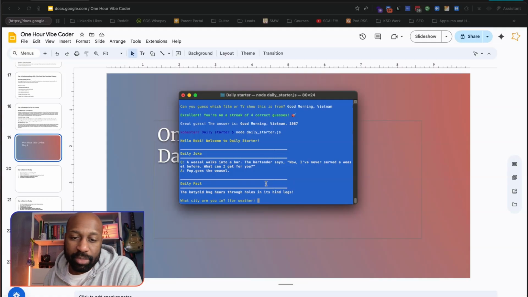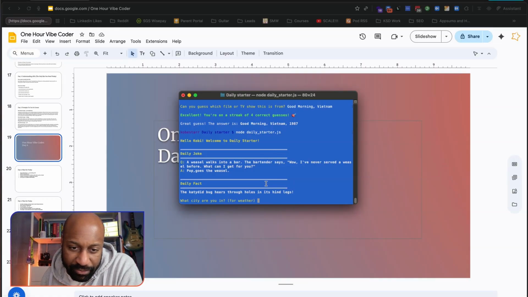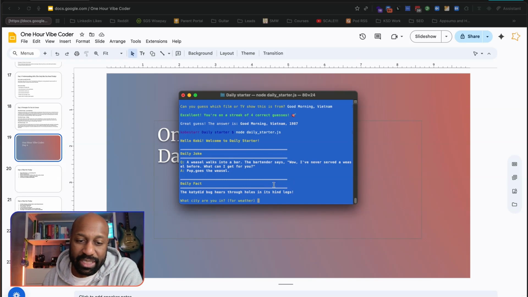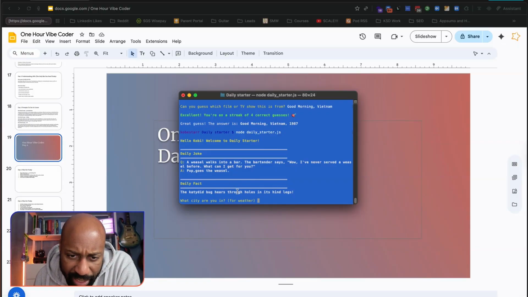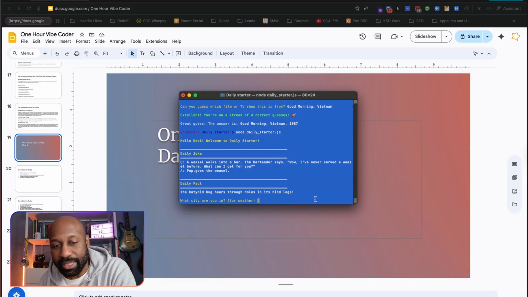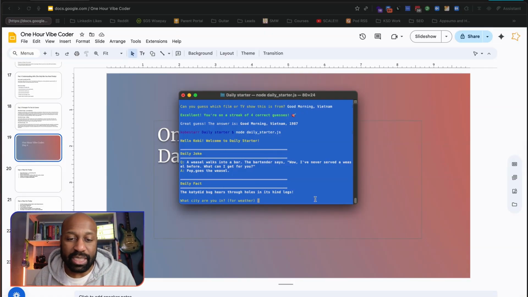A weasel walks into a bar. The bartender says, "Wow, I've never seen a weasel before. What can I get for you?" Pop. Pop goes the weasel. The daily fact is, the katydid bug hears... okay. The katydid, that must be the type of bug it is. The katydid bug hears through holes in its hind legs. Interesting. Then to give me the weather, I type in what city I'm in.